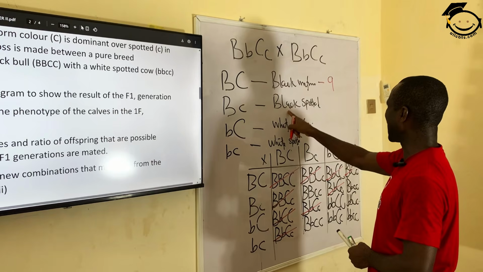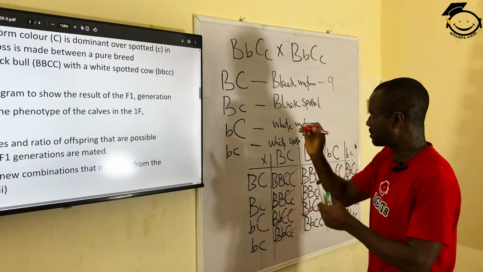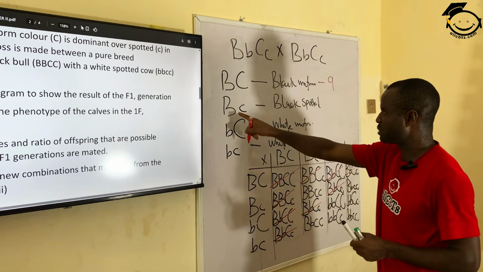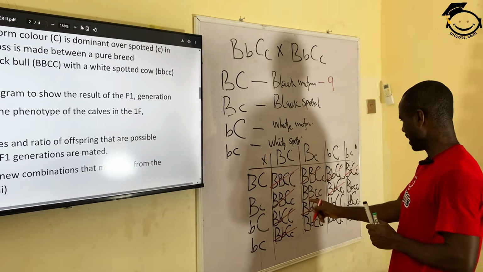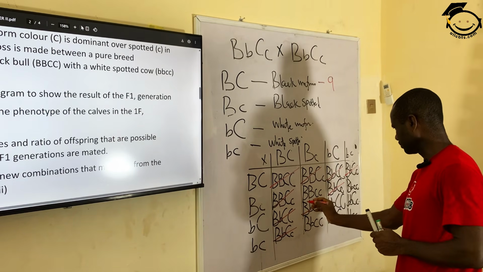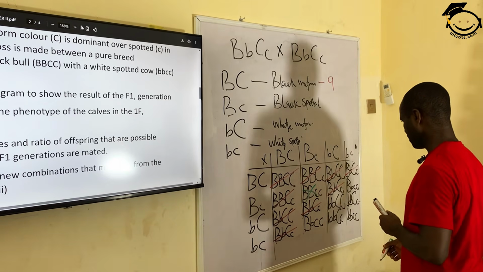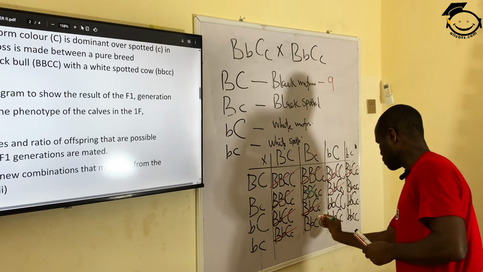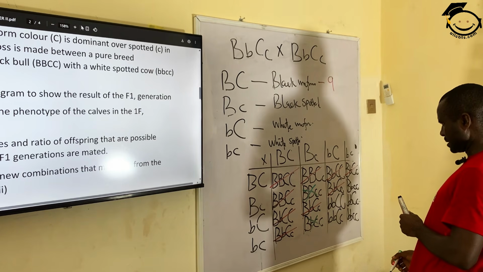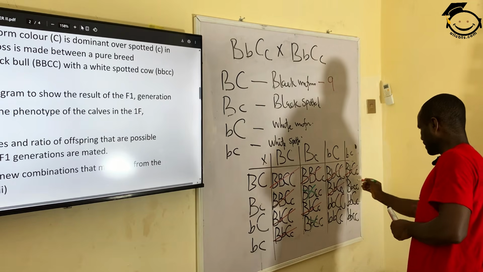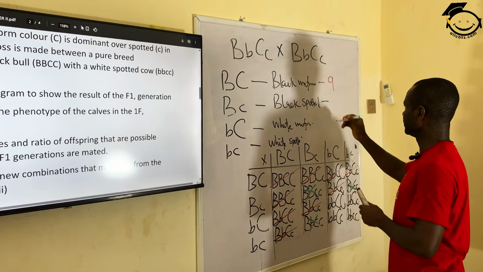So which of them are black but spotted? Meaning black in color but with spots. The offspring will be spotted, not uniform. So at least one B and at least one small c. Yeah, let's go. This one has been done. Black and spotted. This is one. Let's circle this with another color. This is one, black spotted. This is two. Black spotted. Black spotted. This is three. So we have three.